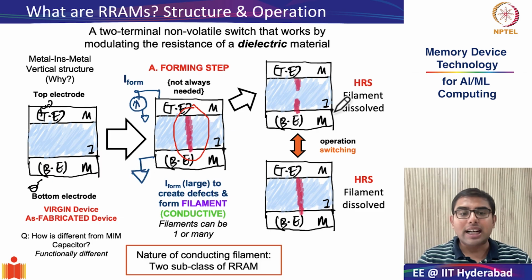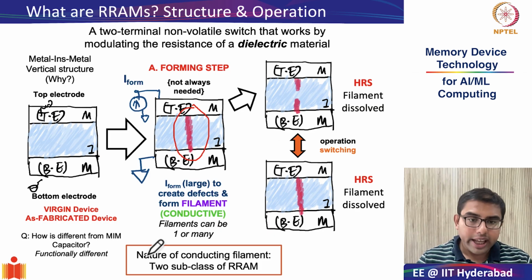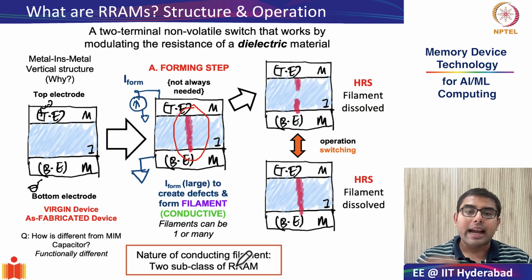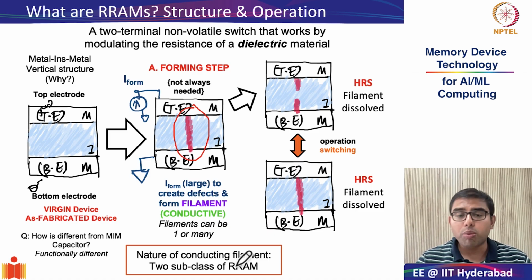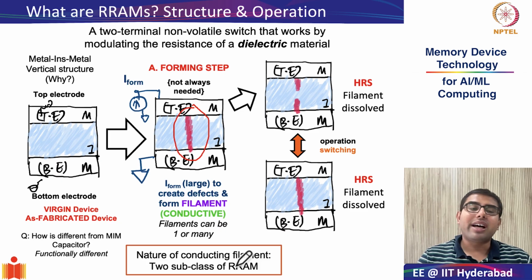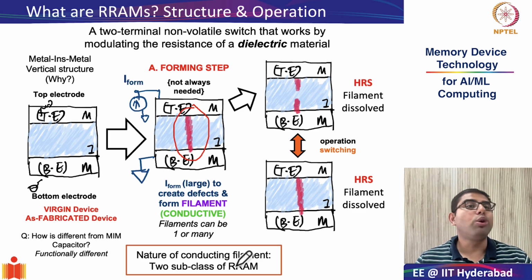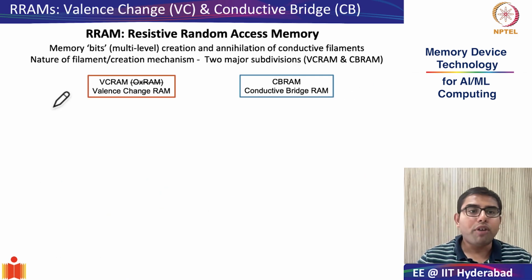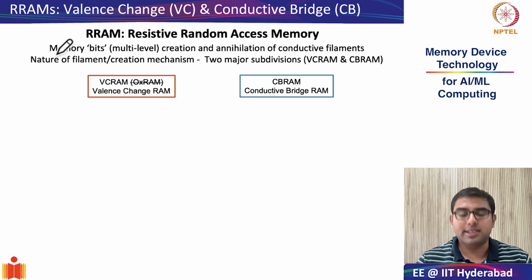As we had also discussed that depending on the nature of the conductive filament and their operation mechanisms, there are two key subclasses of RRAMs. So we will discuss what are these two subclasses of RRAMs and we will conclude today's lecture. So as we have already defined that memory or bits, especially at multi-level, are somehow stored through the creation and annihilation of these conductive filaments.